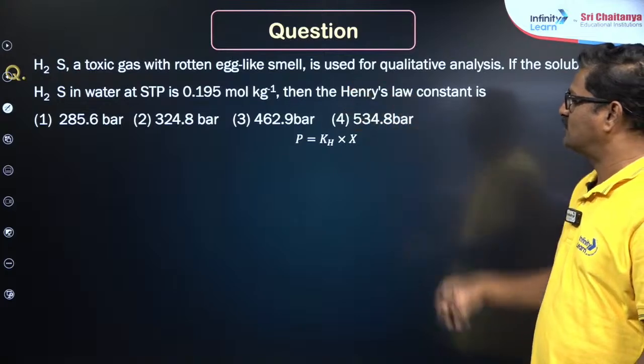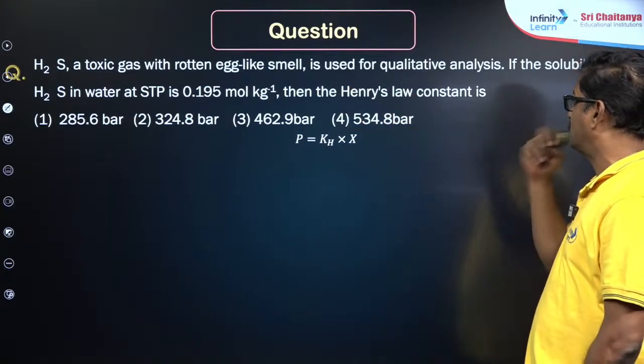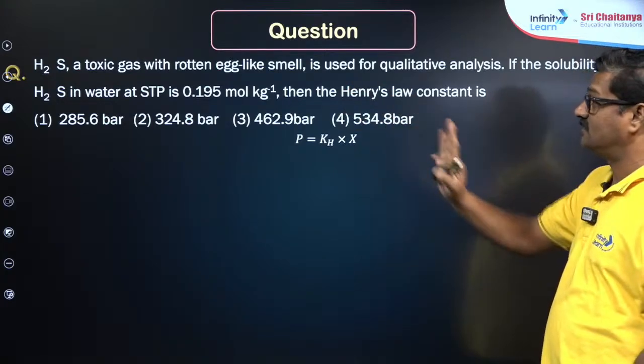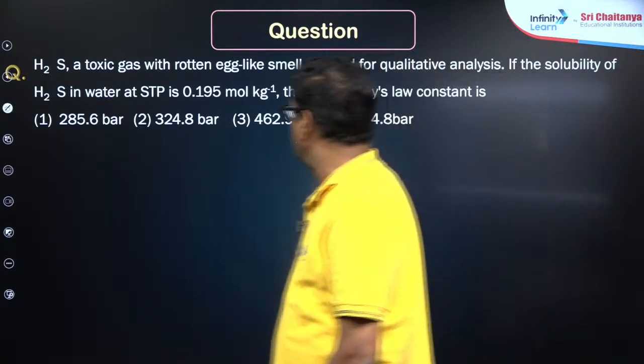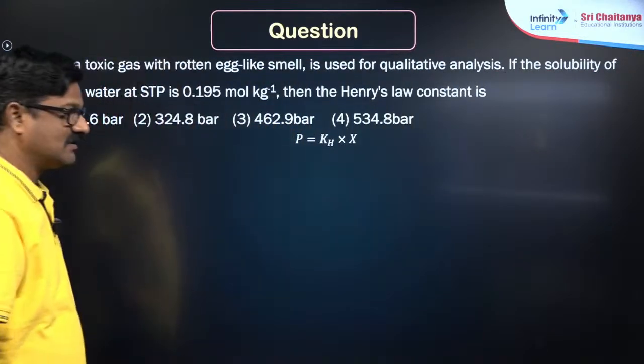H2S is a toxic gas with a rotten eggs-like smell. It is used for the quantitative analysis of the solubility of H2S in water. At STP, it is 0.195 mole per kg. Then the Henry's law constant is.